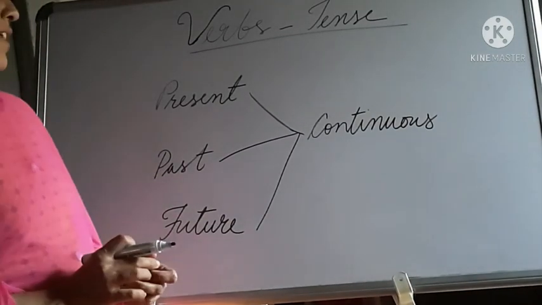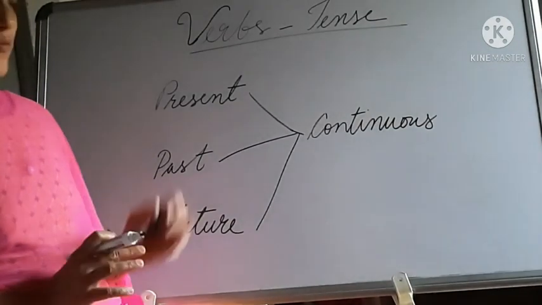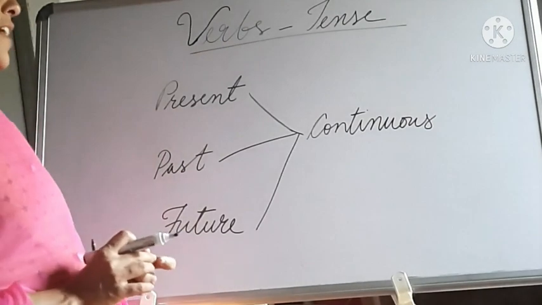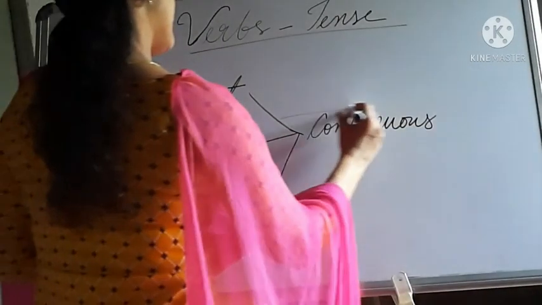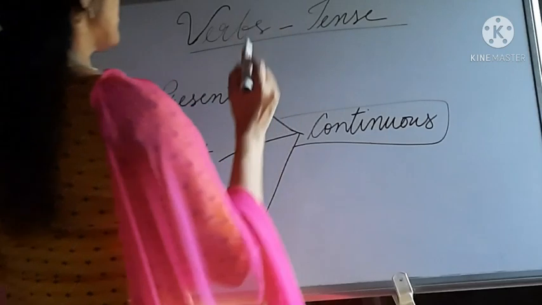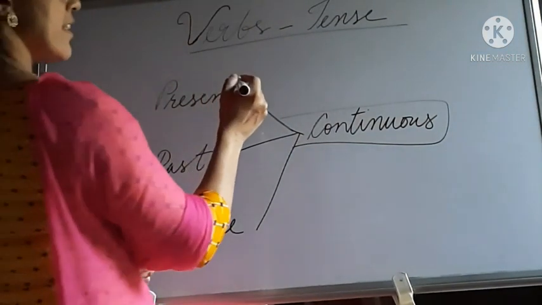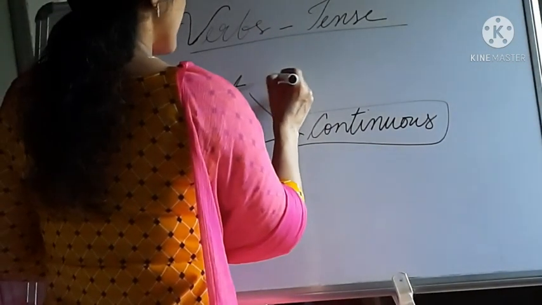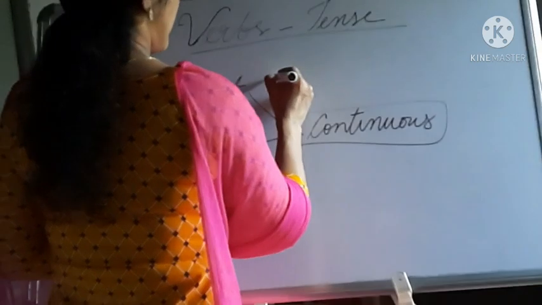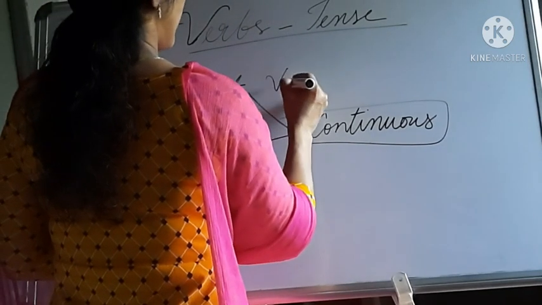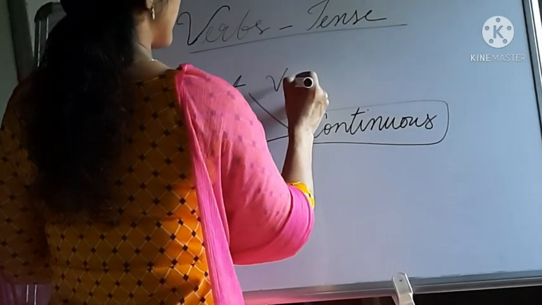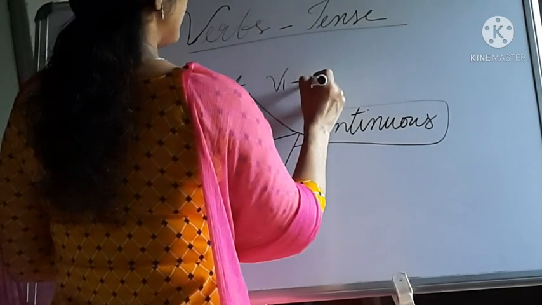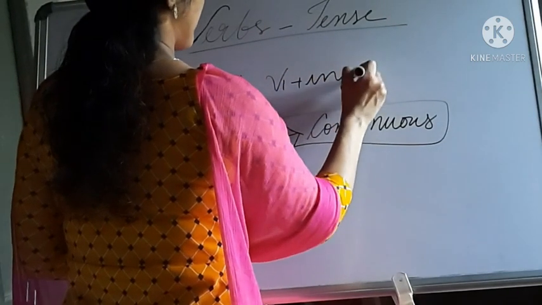So, let's see one by one. Present continuous. So we can give a box here. Present continuous. The structure is subject plus verb, that is V1, plus ing form of the verb.